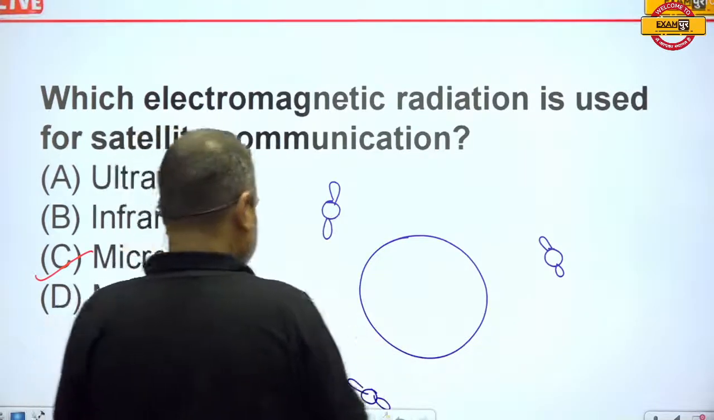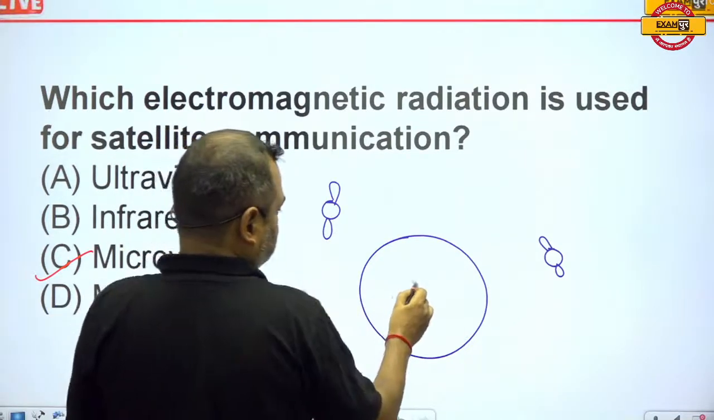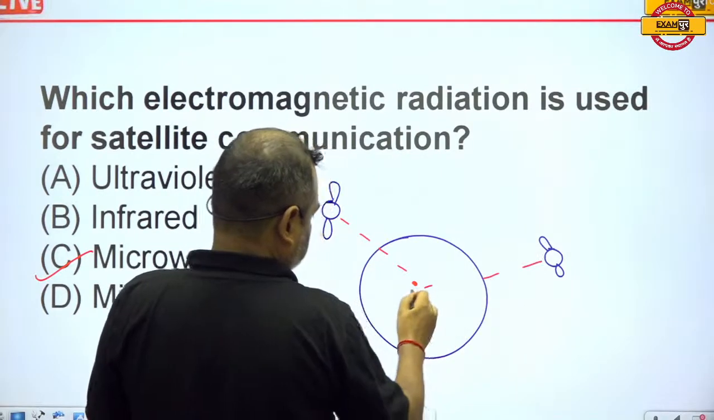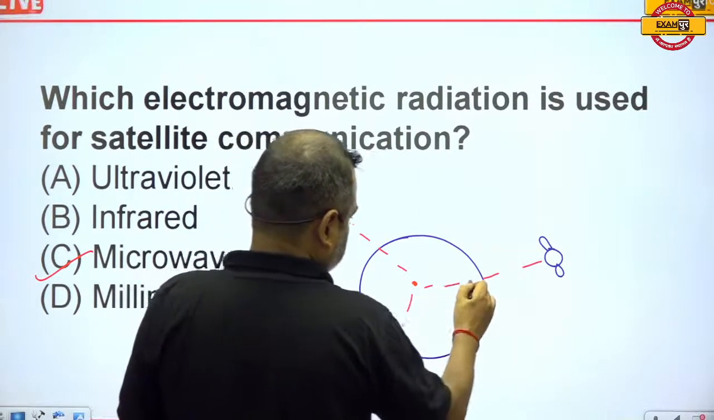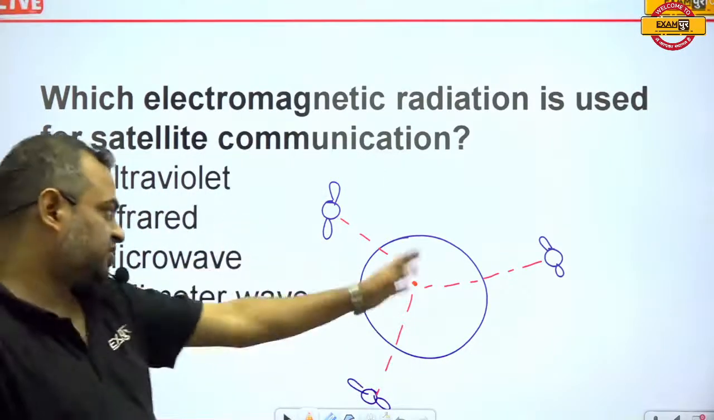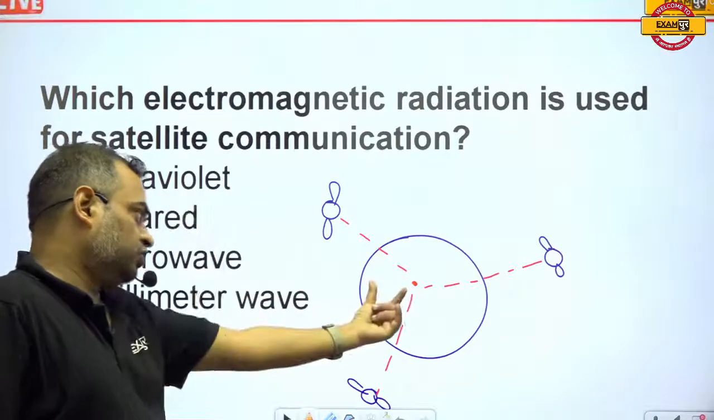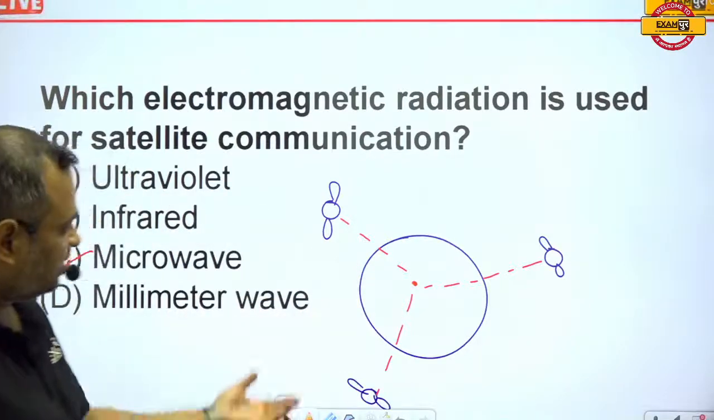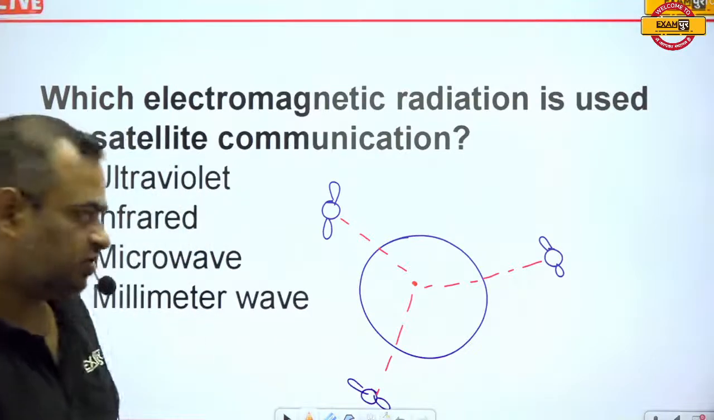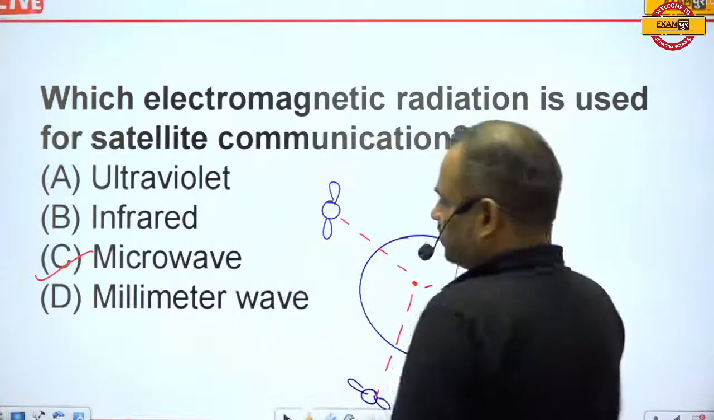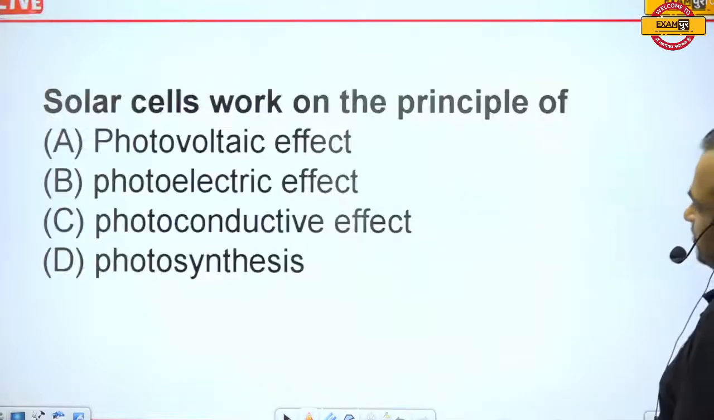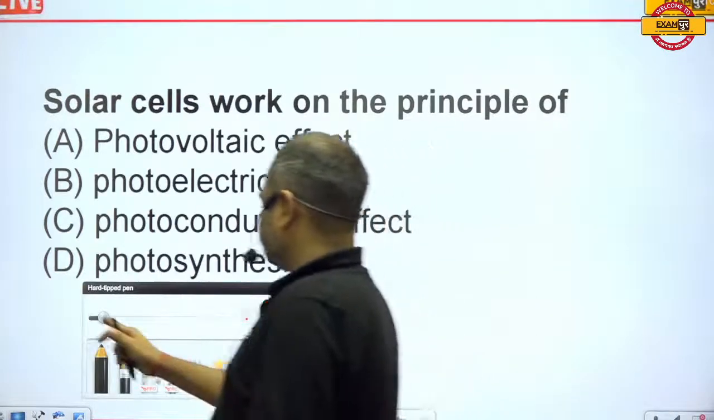Okay, so these are the 3 satellites. This, this, and this. Just like this, there are a minimum of 3 satellites at a 120-degree angle, and they point out the exact location of any body. So here microwave was the correct answer, and this is the satellite.